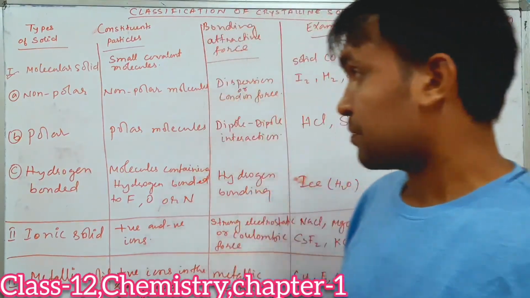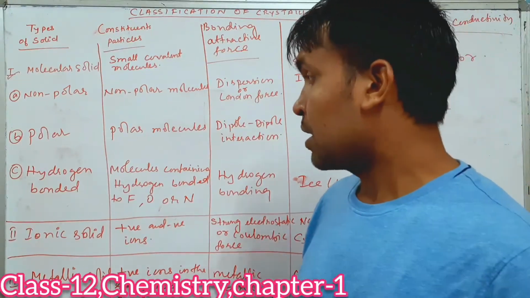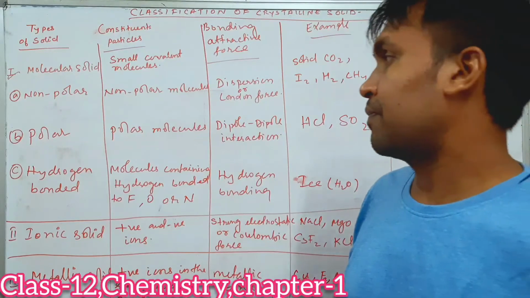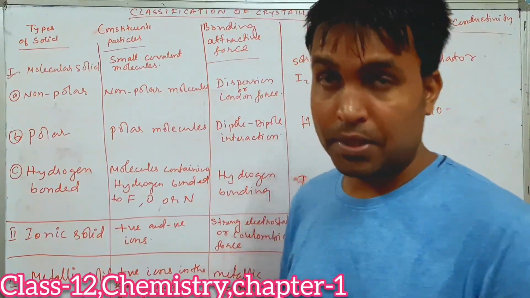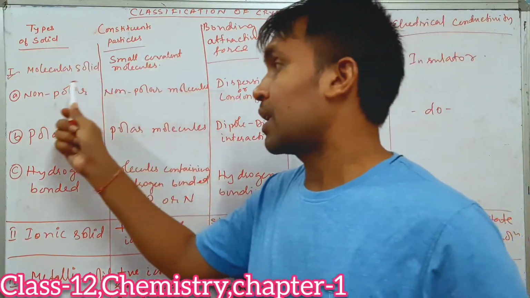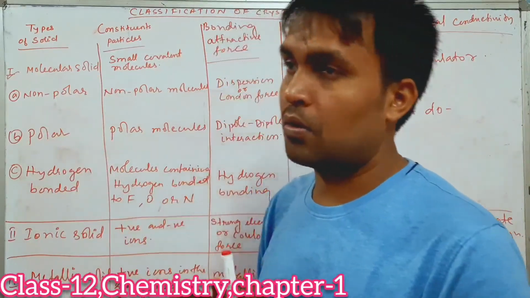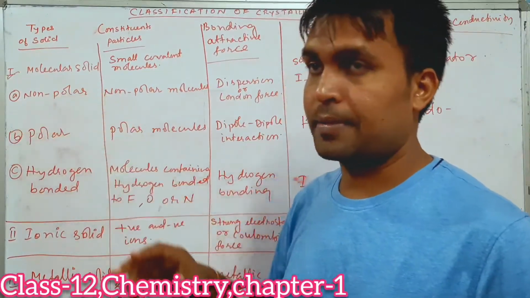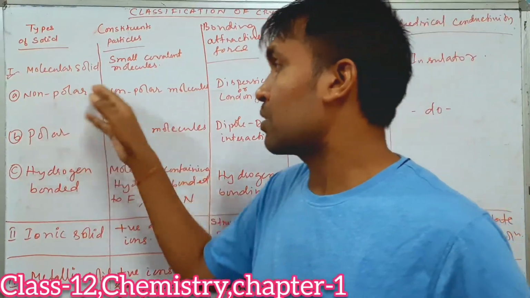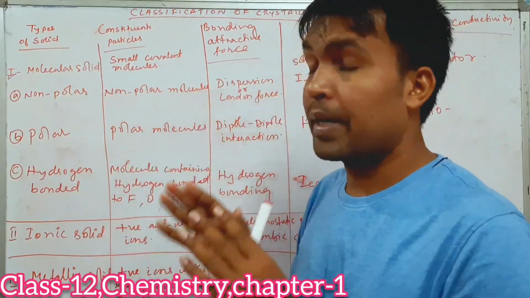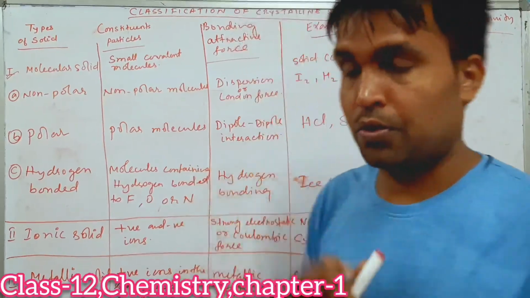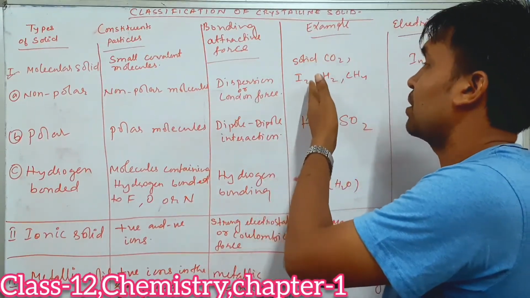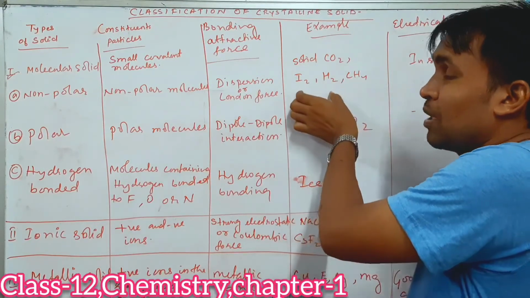Coming down, we have seen molecular solids. Now molecular solids are again divided into three categories, a very important part for your board examinations. Molecular solids are divided into, number one, polar solids, and non-polar solids. Non-polar solids are made up of non-polar molecules. What are non-polar molecules? Examples you can see here: I2, H2.